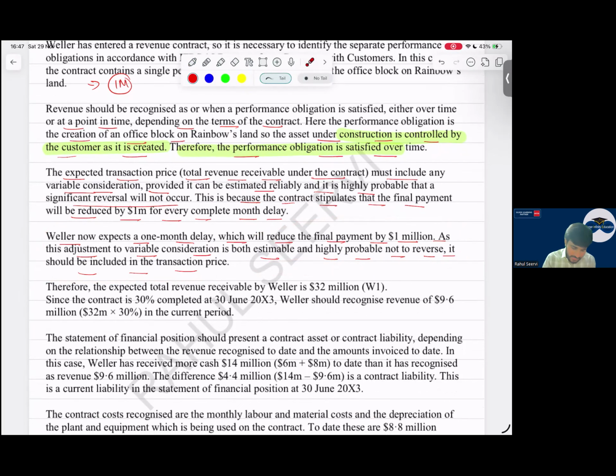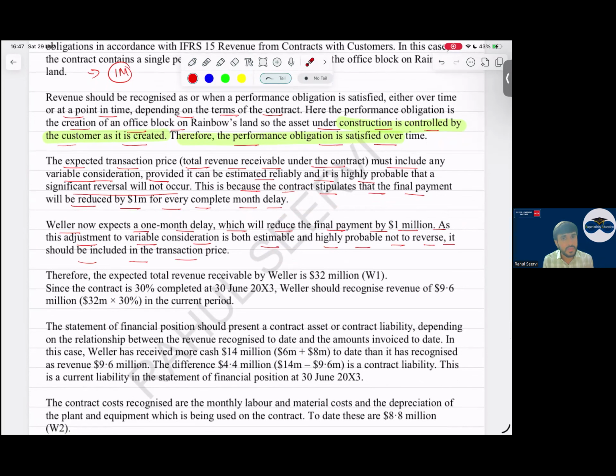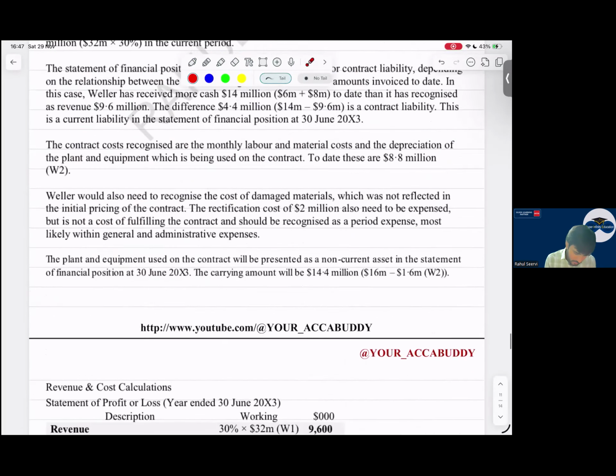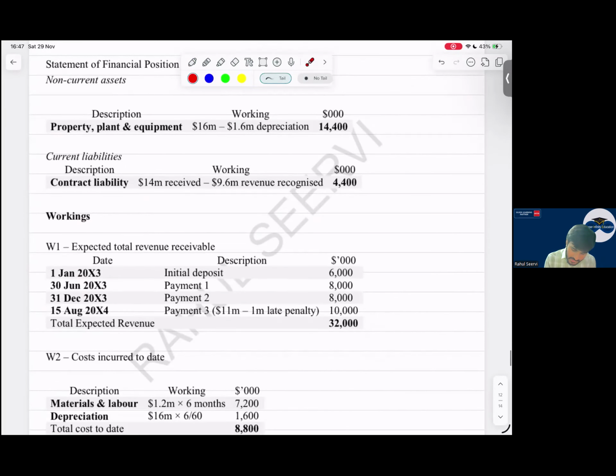So what they have done, they have not included this as it is highly probable that it will reverse. Therefore, the total expected revenue receivable by W is 32 million. In working note number 1, they have done this. We've already seen, initial deposit 6, 8, 8 and 10, 32. This 1 million they have reduced.